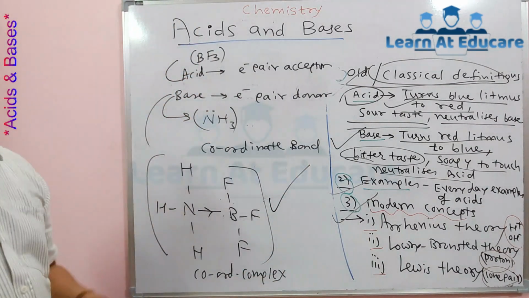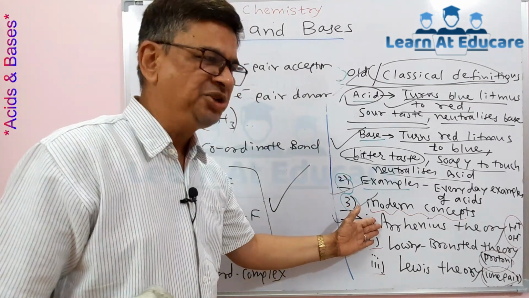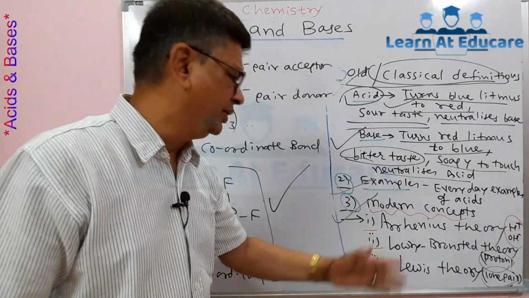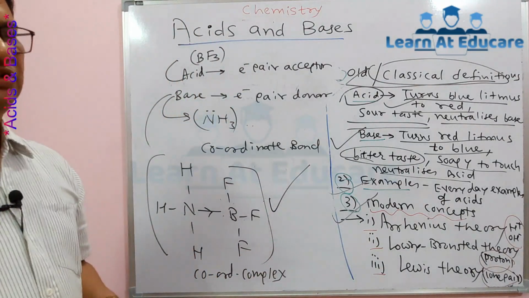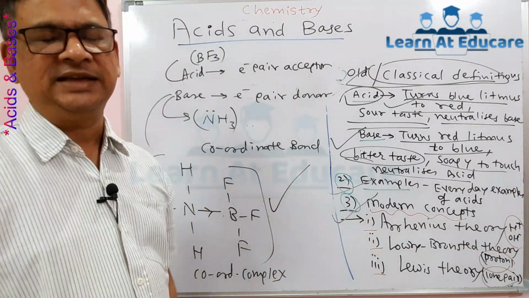We have three theories in the modern concept: Arrhenius theory that deals with H plus and OH minus, Bronsted-Lowry theory, the proton transfer theory, and Lewis acid-base theory, that is, electron pair donor or acceptor. So this is the brief idea about acids and bases.